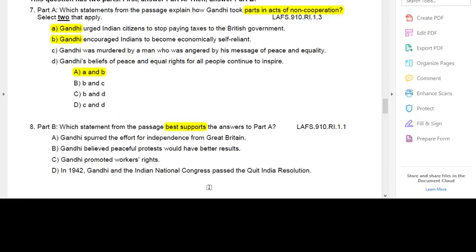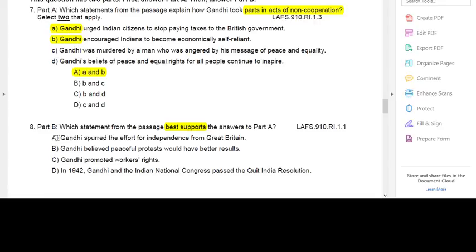Them passing the Quit India Resolution, that is what Gandhi did with the Congress. That's not what he told people to do. It's not an action that people did. So I'm going to cross off D on my paper, because that's showing me something he did with the government, with Congress, not an act of non-cooperation like not paying taxes, like being economically self-reliant. So I'm crossing off D.